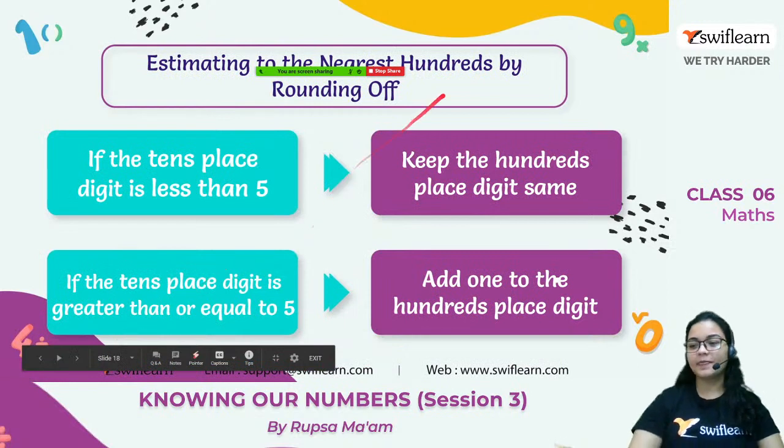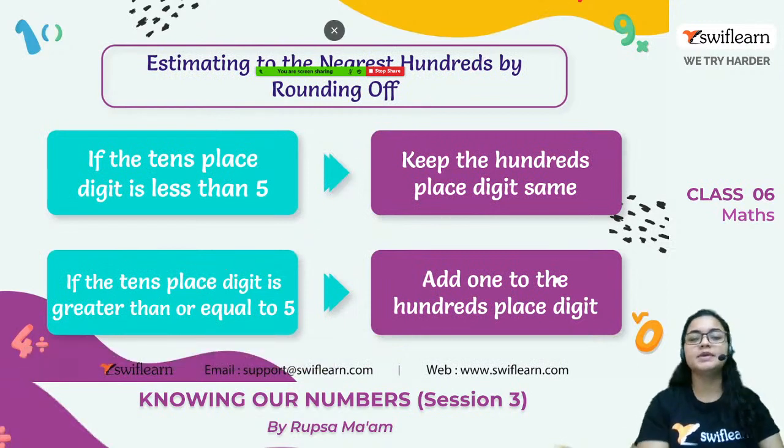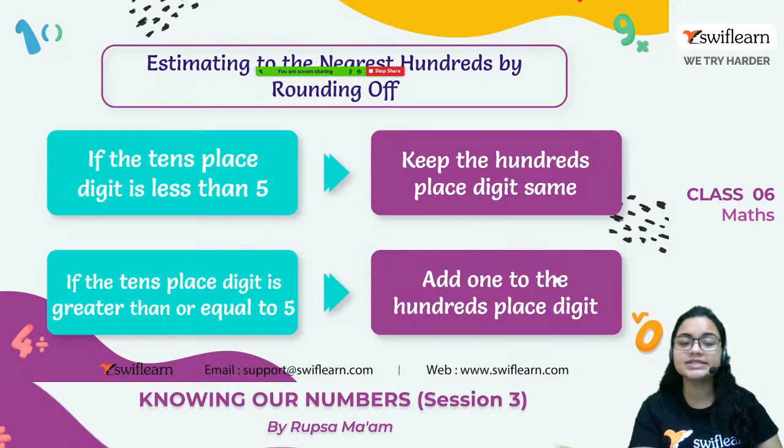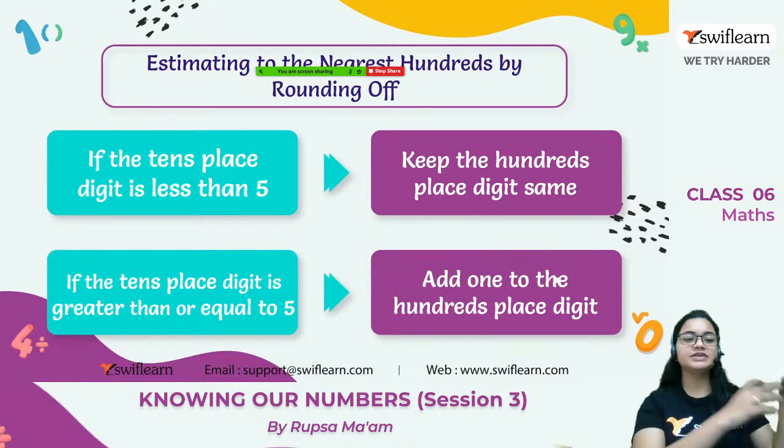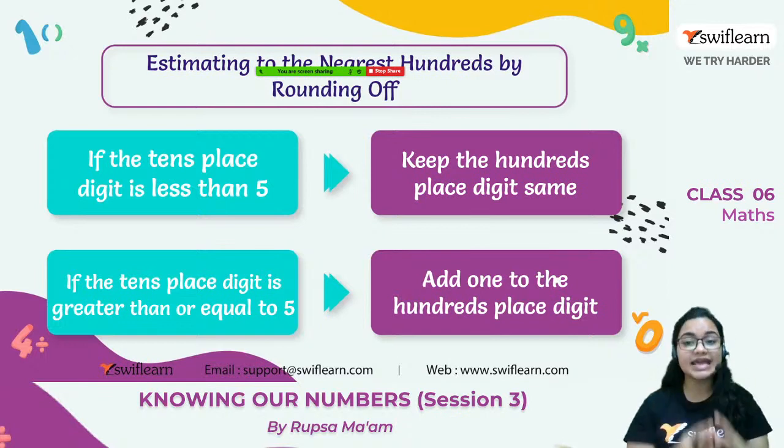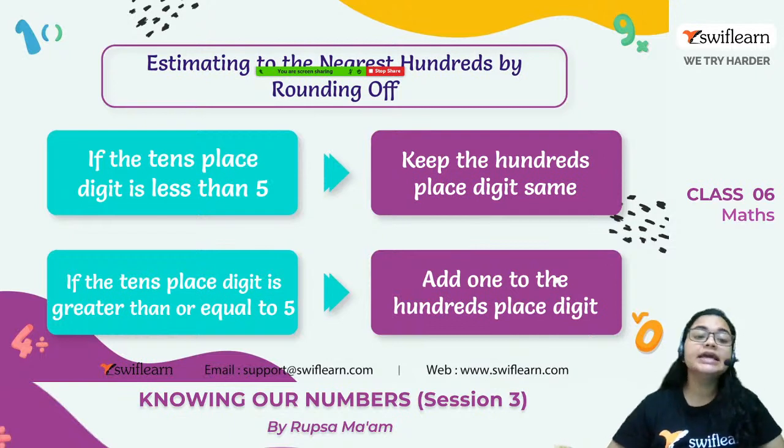Alright. Now it's coming estimating to the nearest hundreds by rounding off. So in the previous slide we have seen estimating to the nearest tens. Now it's nearest hundreds. So what it's telling? If the tens place digit is less than 5, keep the hundreds place digit same.